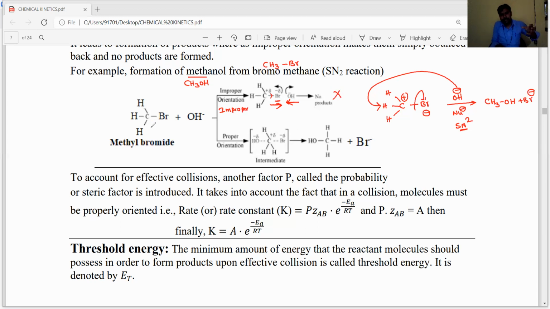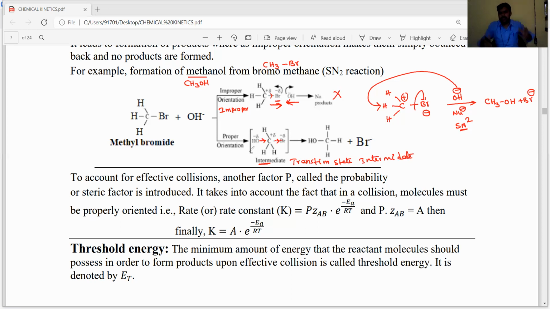Now the Br minus is going towards the right side and OH minus is coming from the left side. Both are in opposite directions and form a transition state intermediate. This is called the transition state. The Br minus is going outside in this direction and the OH minus is attacking from the back side, while on the front side Br minus is leaving.